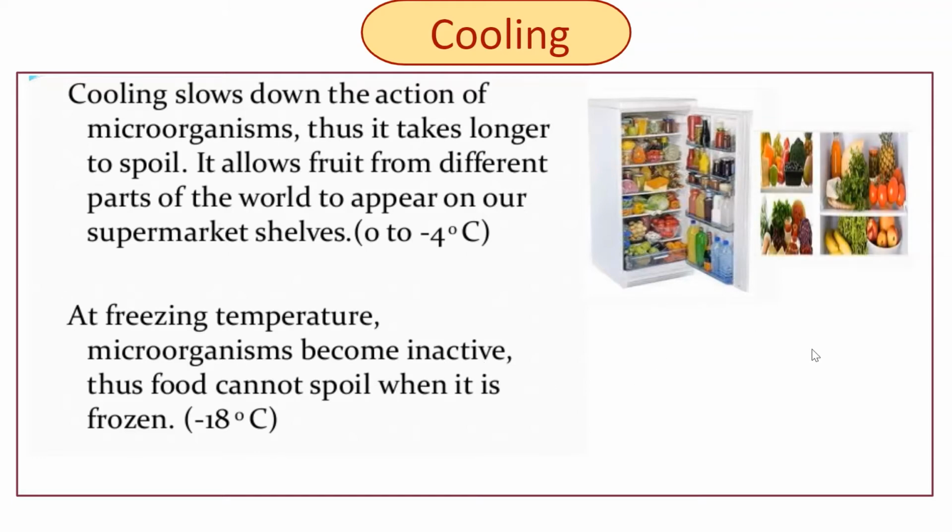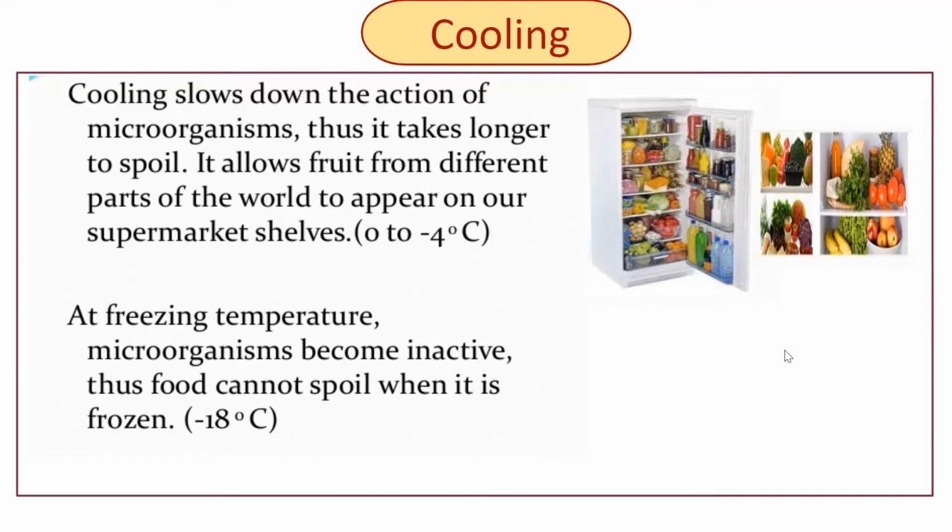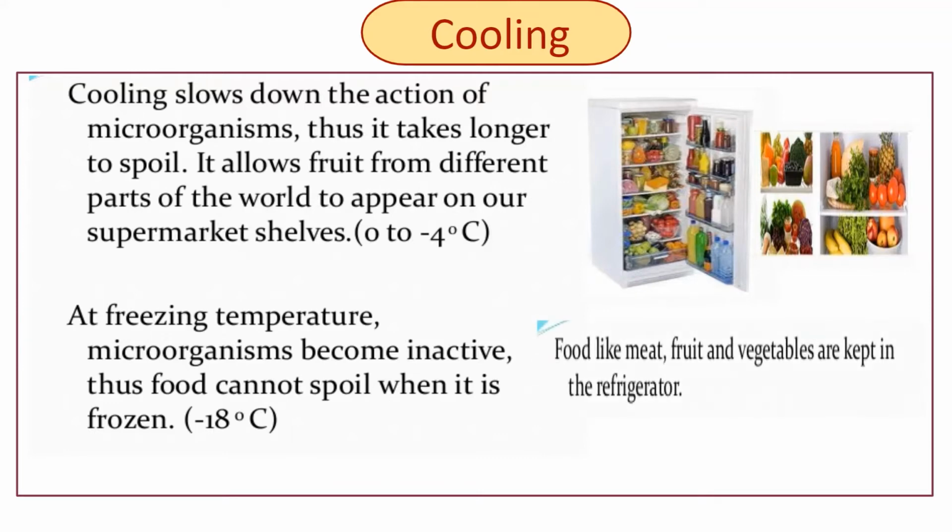So that is freezing at a lower temperature of -18 degrees Celsius. Also the food products can be preserved. At that temperature, the microorganisms become inactive, thus food cannot spoil. So food like meat, fruit and vegetables are kept in the refrigerator.